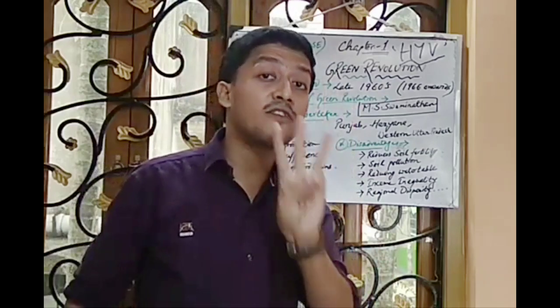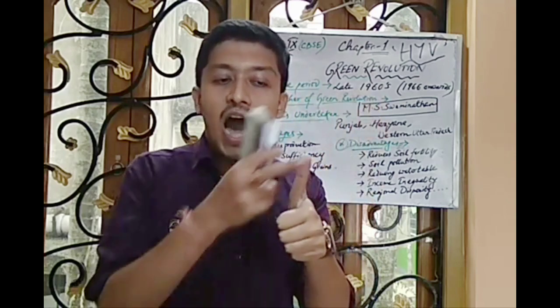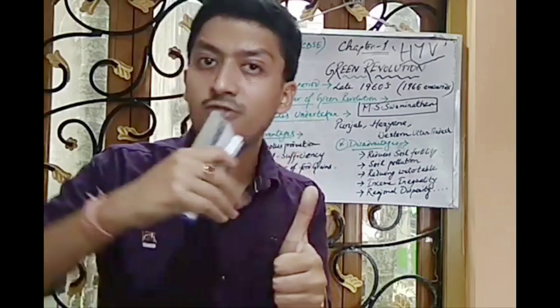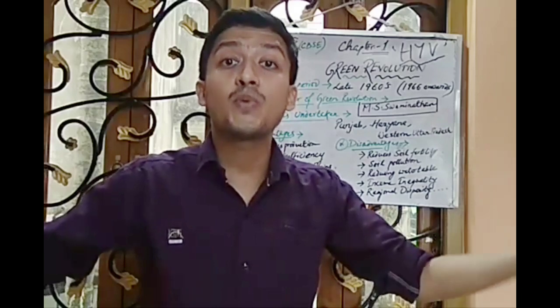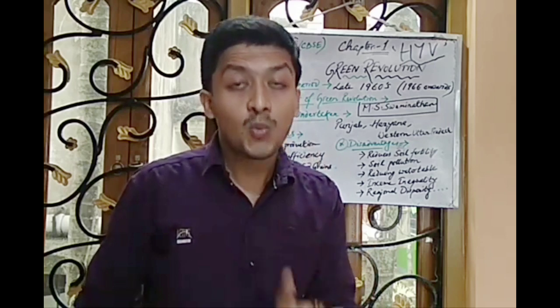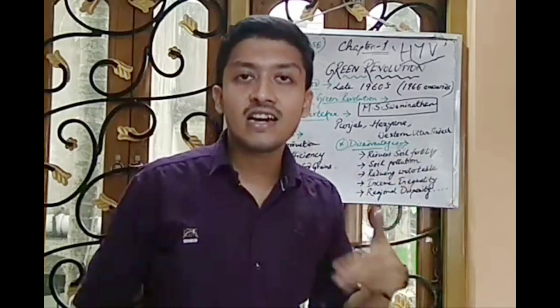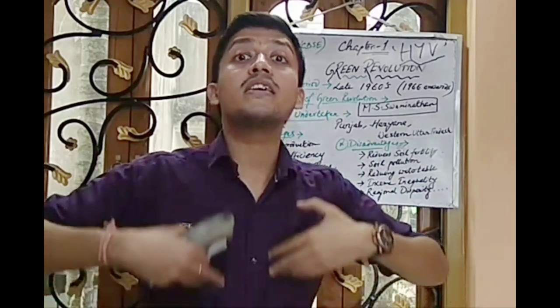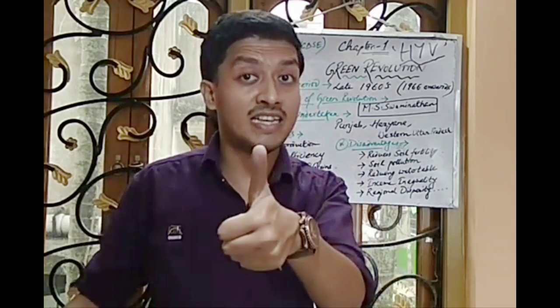The three specific advantages that you always need to keep in your hard disk are: first, our entire country's productivity went very high. Our country became a surplus producer of rice and wheat. Sorry, one thing I forgot to tell you was, the green revolution was undertaken with a high yielding variety of wheat seeds. After 1 year, in the years 1967 and 68, high yielding variety of rice seeds was undertaken. So wheat and rice were being produced a lot in our country. We were at that time a surplus producer of wheat and rice.